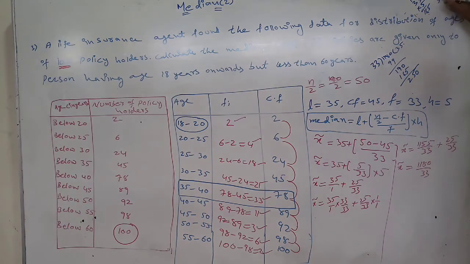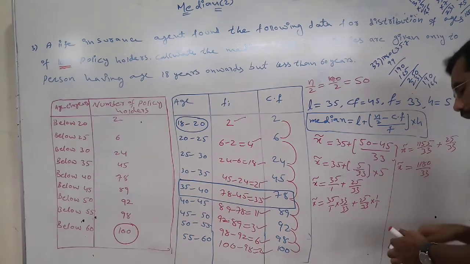Now 33 into 7: 7 threes are 21, so 231. Subtracting gives 19, and then again a 0. Again 33 into 5 is 165, and it keeps going like this.